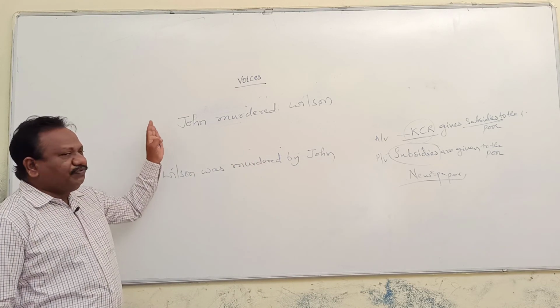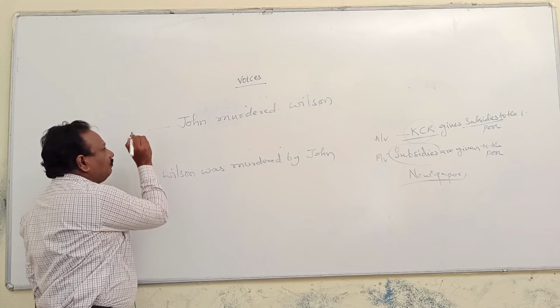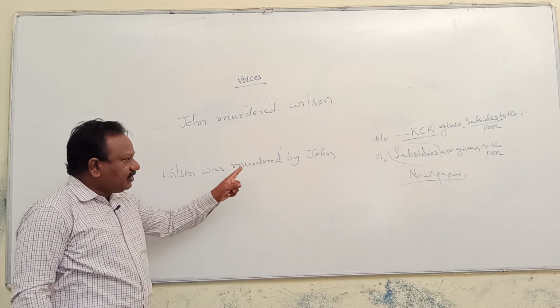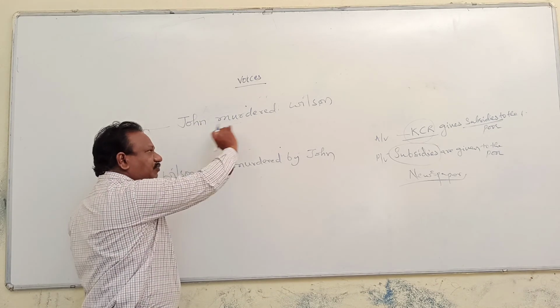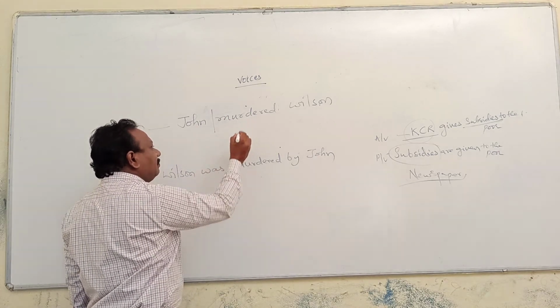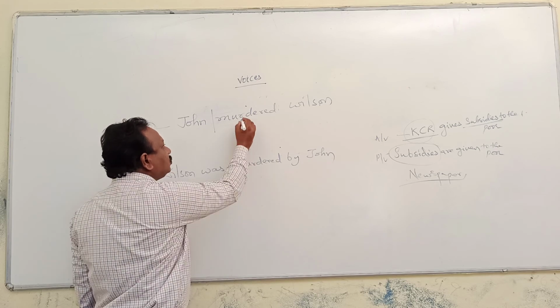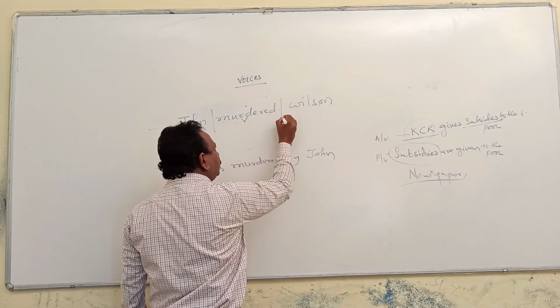Here you are going to find two sentences. One is John murdered Wilson, the other is Wilson was murdered by John. Here you divide a sentence part by part. First identify the verb: murder, murdered. So it is a verb. Verb follows the subject, verb precedes an object.